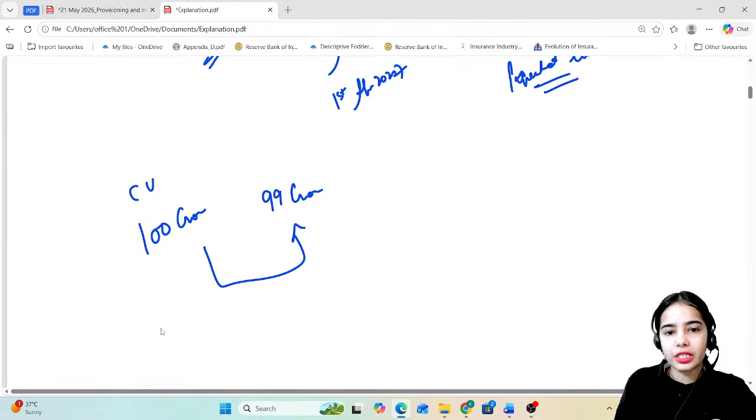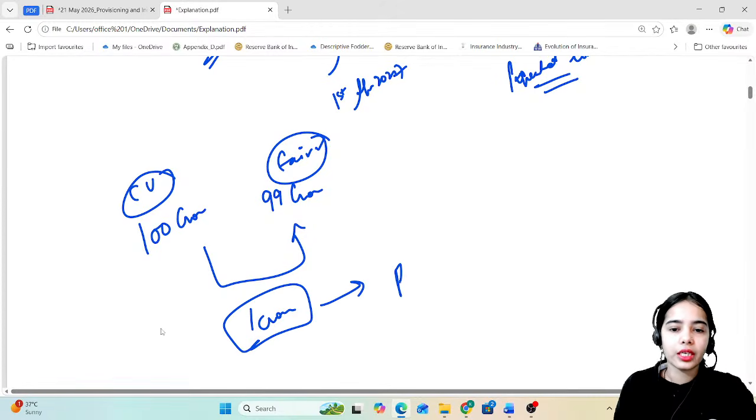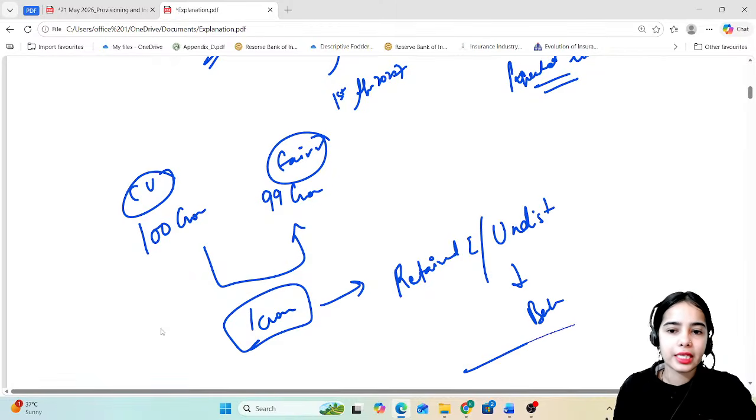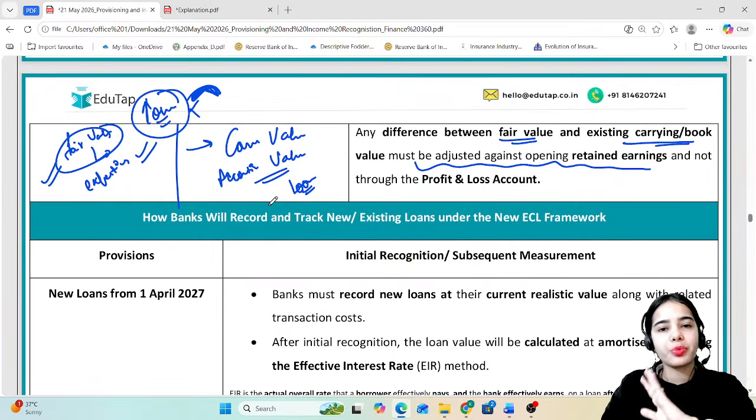That means there is the difference between the fair value and the current value. There is the difference of 1 crore that will be covered through the retained earnings or through the undistributed profits that is kept with the bank. That is the idea.